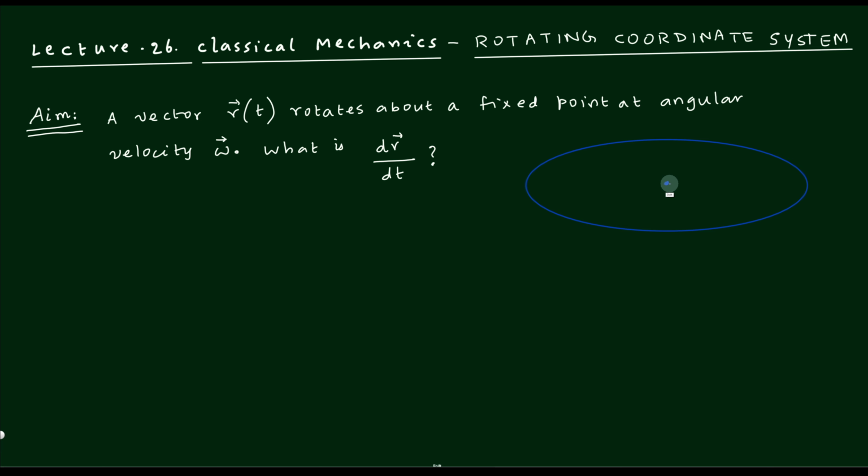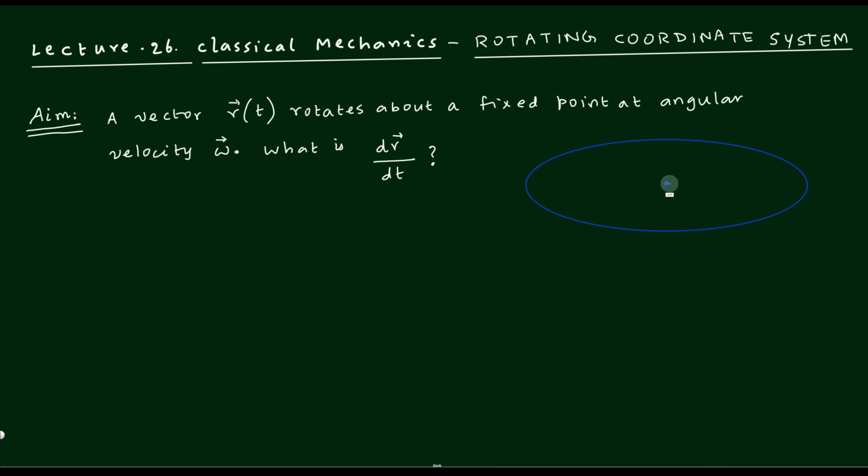The important point is to introduce how to correlate, because whenever you have more than one coordinate system, we always want to know the relation between the equations in one coordinate system and the other. It is very similar to the question, what is the relation between cylindrical coordinates and Cartesian coordinates? You have some relation, right? Similarly, we are asking, if you use a rotating coordinate system, what will be the velocity? And if you use a stationary coordinate system, what would be the velocity of the same object?